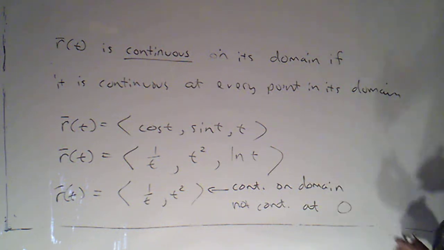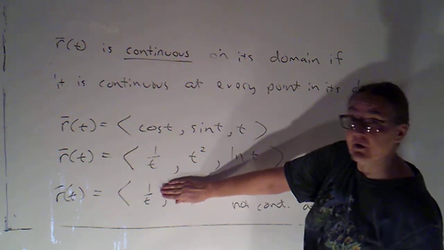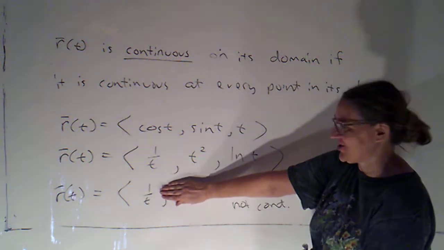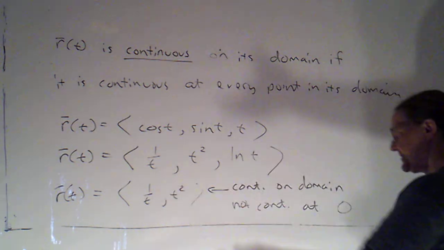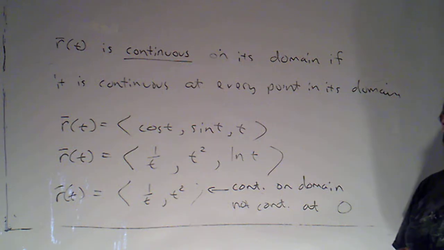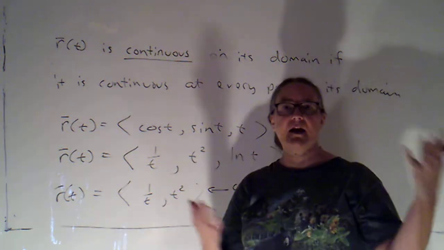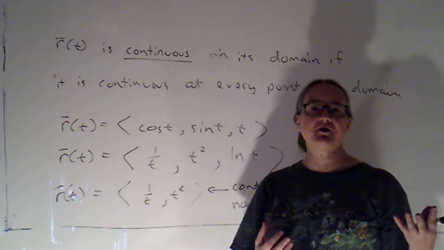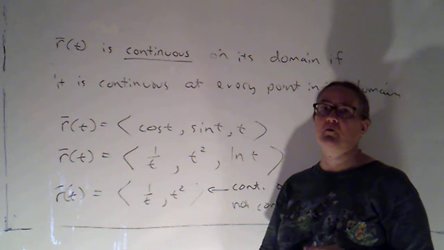Okay. So we've seen that with real valued functions as well. I can say the function 1 over t, just looking at that component function, is continuous on its domain. It's not continuous at 0. Same thing extends to the vector function. Okay. So this notion of continuity, I get what I expect, the limit is equal to the function value. That's going to apply to any type of function that we work with.